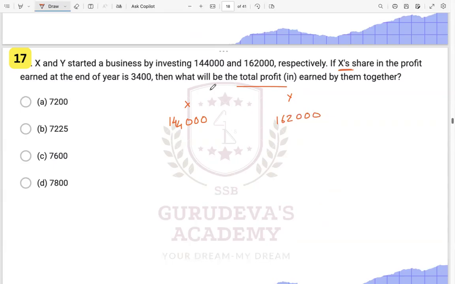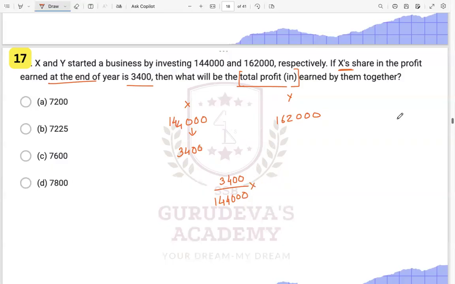X's share in the profit earned at the end of the year is 3400. Then they are asking what will be the total profit. So X is getting 3400 out of what? Out of this amount, 14400. Out of this amount he is getting this profit, right?